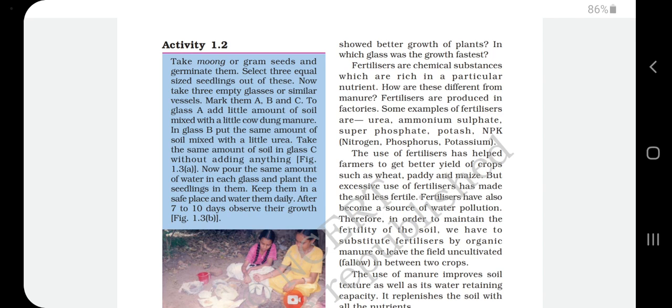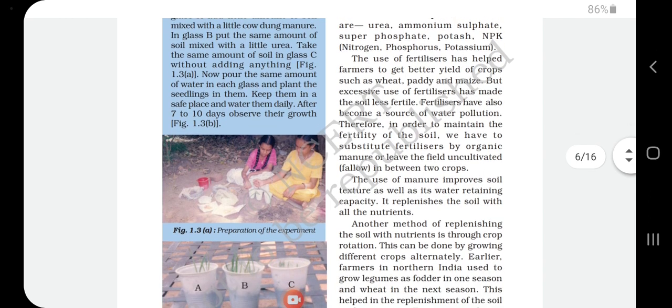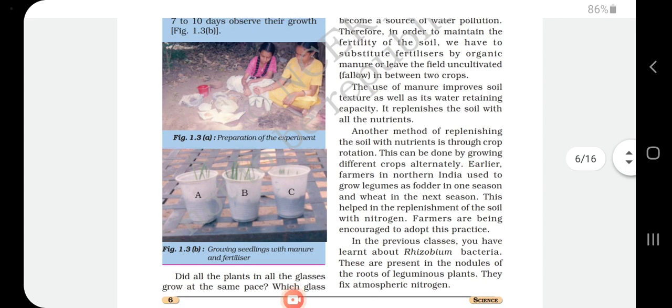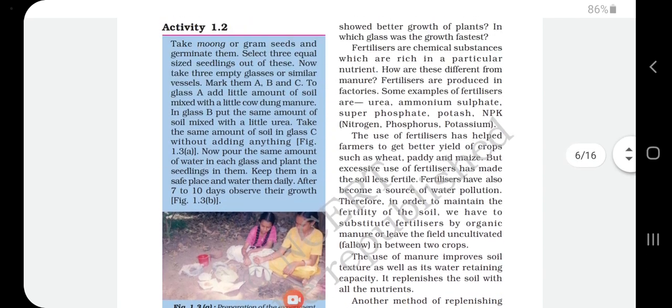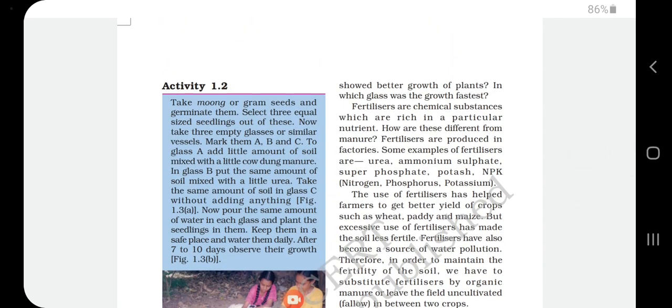Then add some water regularly, giving some interval, and you will observe that adding urea gives more growth. So this shows you this experiment. Did all the plants in all the glasses grow the same? Which glass showed better growth of plant? In which glass was the growth fastest?